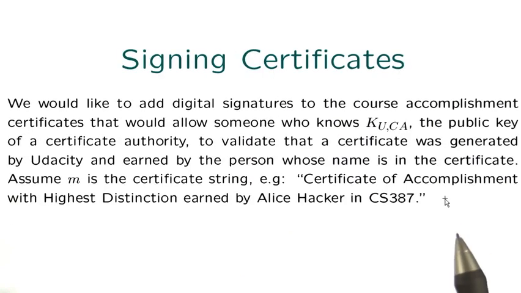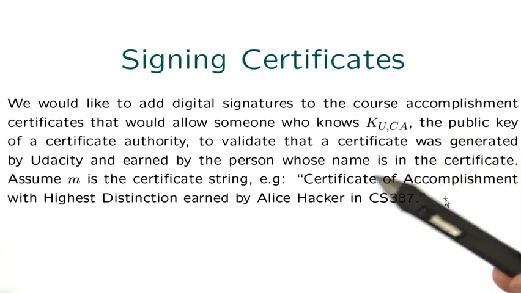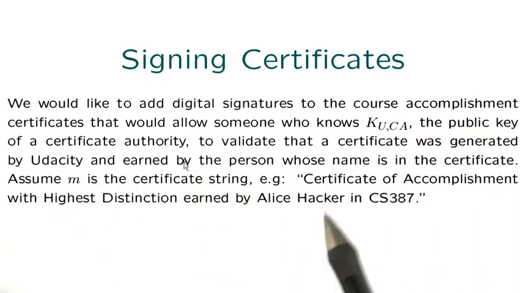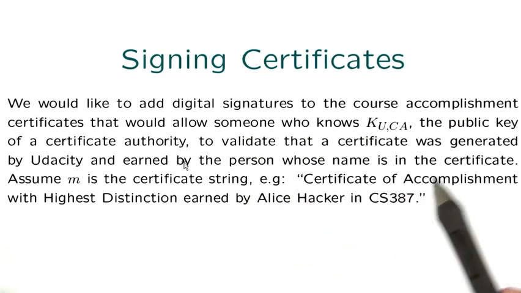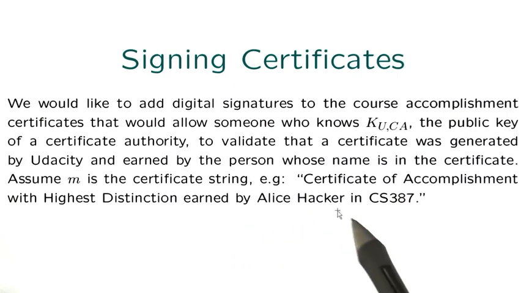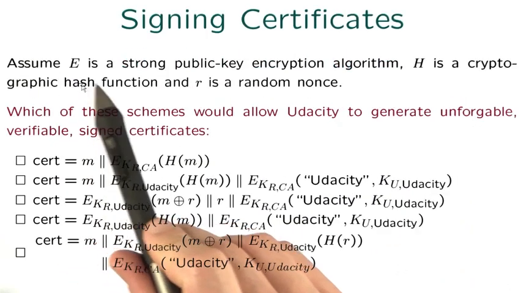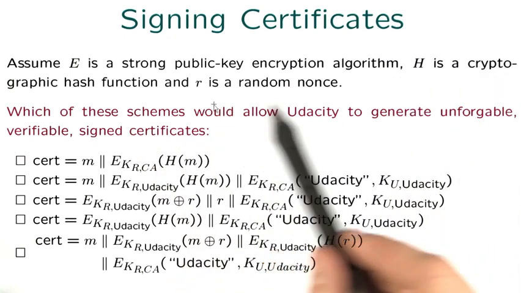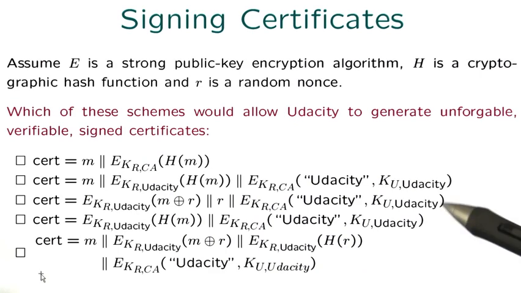We would like to add digital signatures to the course accomplishment certificates that would allow someone who knows KU of CA, the public key of a certificate authority, to validate that a certificate was generated by Udacity and earned by the person whose name is in their certificate. Assume M is the certificate string, for example, Certificate of Accomplishment with Highest Distinction earned by Alice Hacker in CS387. Assume E is a strong public key encryption algorithm, H is a cryptographic hash function, and R is a random nonce. Which of these schemes will allow Udacity to generate unforgeable, verifiable signed certificates? Check all that are valid.